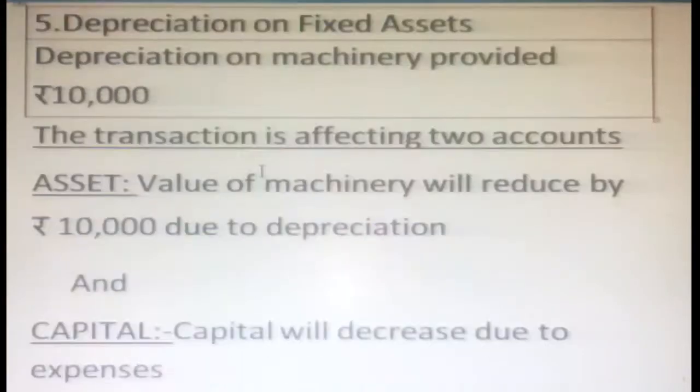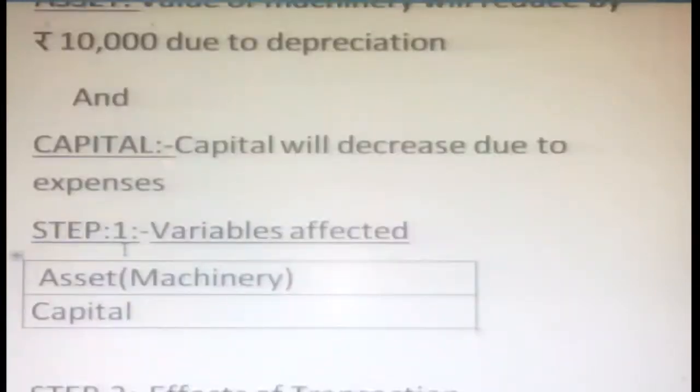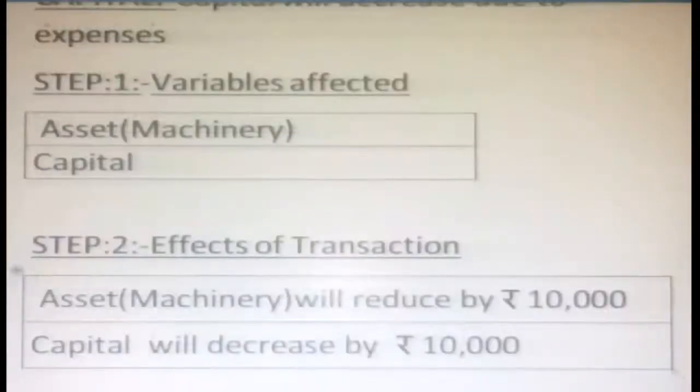So here, what are the two accounts affected? One is asset. Our value of machinery will reduce by 10,000 due to depreciation. Then capital. Here you want to show capital will also decrease due to expenses. We want to show it in the form of expenses. Correct. Depreciation. So asset value also decreased here, and as capital, the expense value decreased. Okay. That's the idea here. So those are the two variables affected. Step number 1, variables affected: we want to show asset in the form of machinery, then capital. How are the effects of the transaction? The asset machinery will reduce by 10,000. We want to provide depreciation. The capital will decrease by 10,000 both ways.